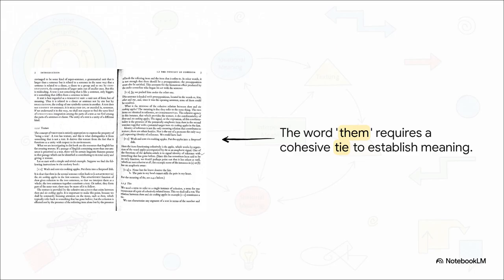It requires a non-structural cohesive tie pointing backward to 6 cooking apples in that previous sentence to establish an identity of reference. That connection linking the two? That is a cohesive tie. It's literally the physics of meaning in action.